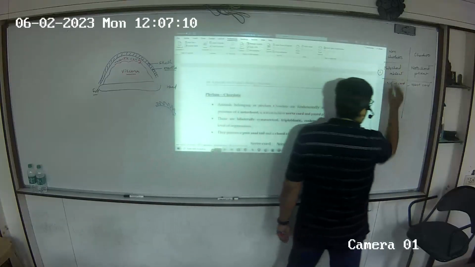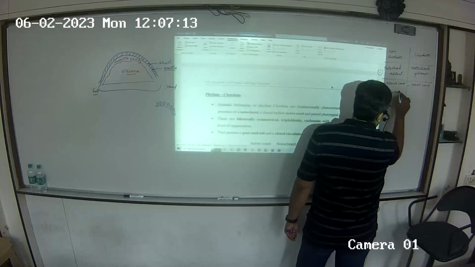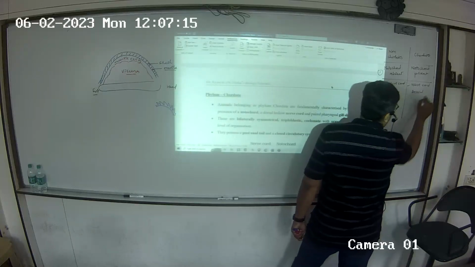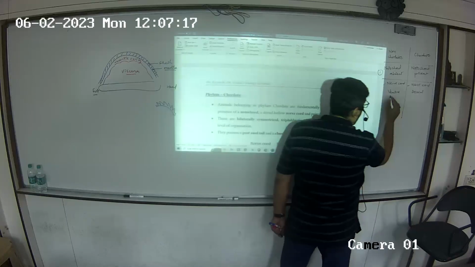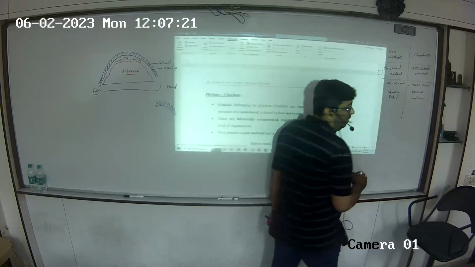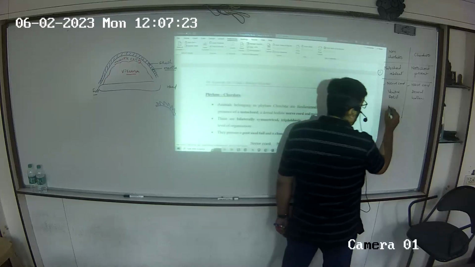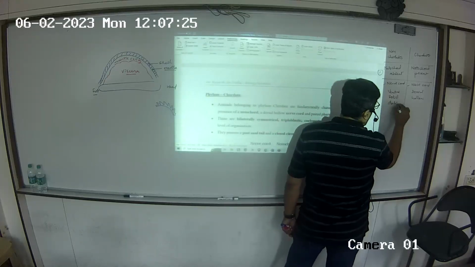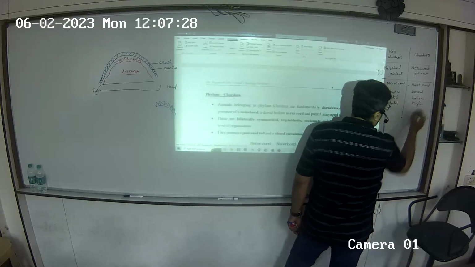In non-chordates it is ventral. Here it is dorsal. Here it is solid. Here it is hollow. और कुछ? Here it is double. Here it is single.